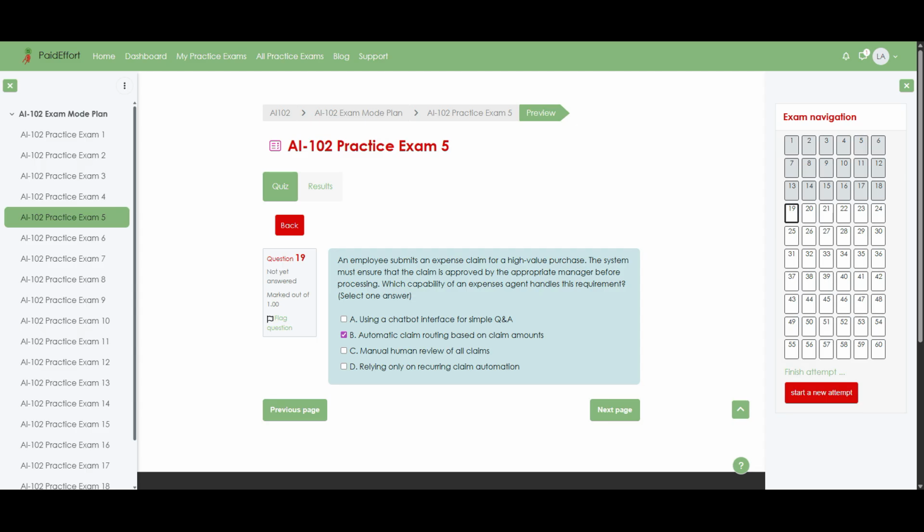Secondly, using a chatbot interface for simple questions and answers only helps employees ask about policy and does not ensure that any specific manager must approve a transaction. Moreover, relying on manual human review of all claims would satisfy the control, but would remove the efficiency benefits of an automated expenses agent, creating unnecessary workload for finance teams. Finally, recurring claim automation generally focuses on repeated predictable expenses, so it would not reliably handle unique high-value purchases that need extra approval. Therefore, it cannot meet the requirement in the question.